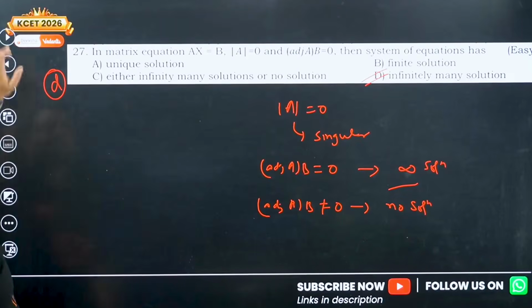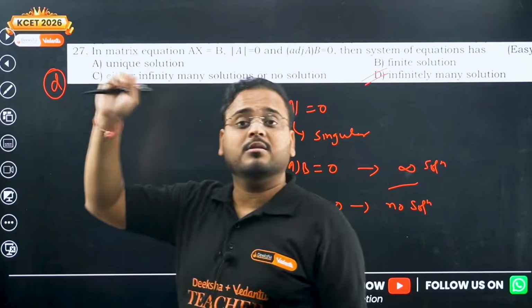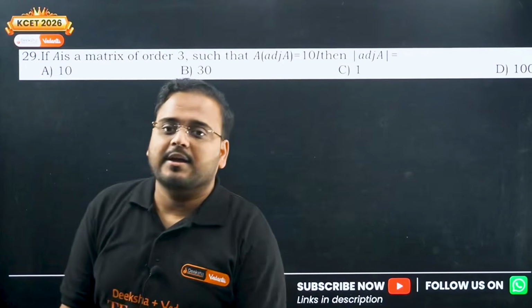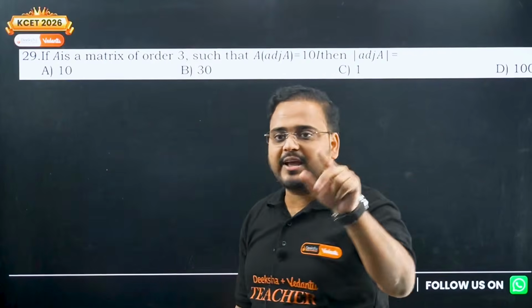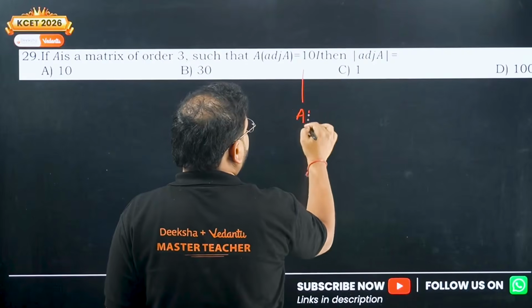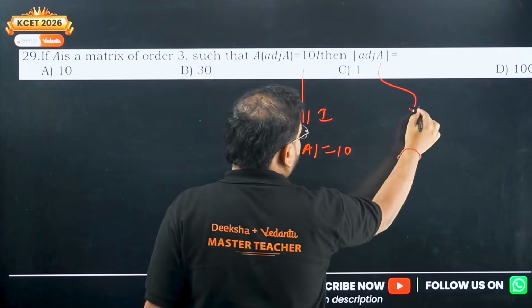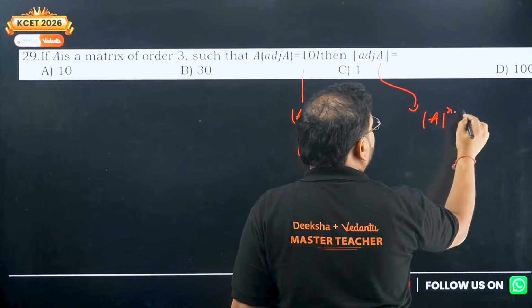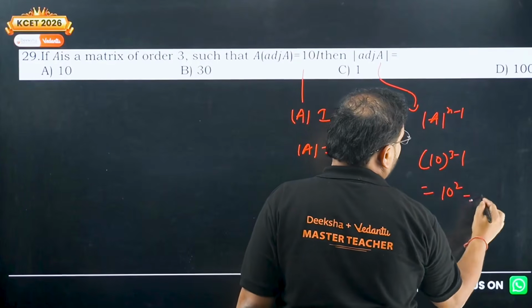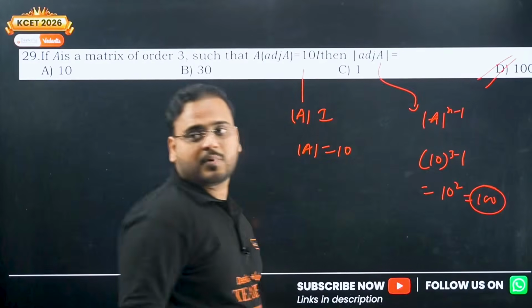Fair enough, clear. Sorry, this is 27 from your question bank. The 28th question I'm solving now. If A is a matrix of order 3 such that A adjoint A is 10I, again another property. If you remember, this is given by determinant of A into I. So determinant of A is given as 10 here. Now apply this property, determinant of A power n minus 1. So 10 power 3 minus 1, 10 power 2, 100. So option D.